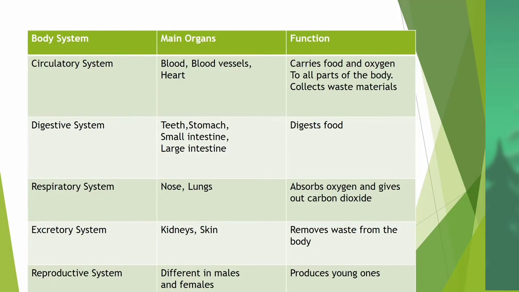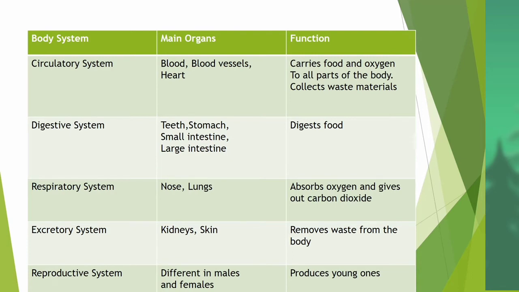Next system, excretory system. Its organs are kidneys and skin. Its function is to remove waste from the body. Next system is the reproductive system.